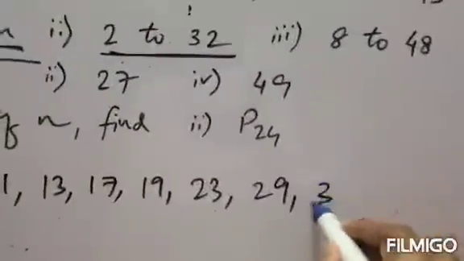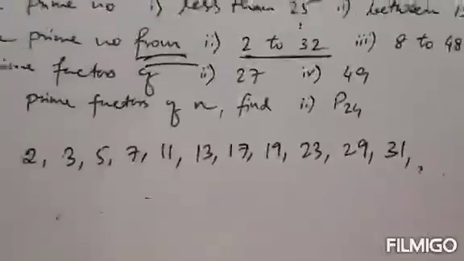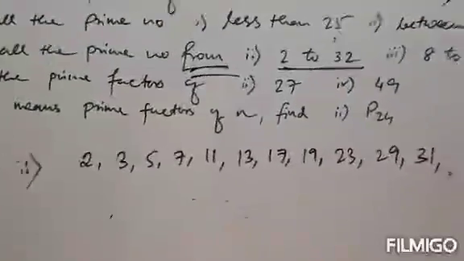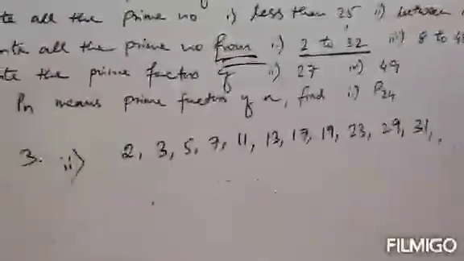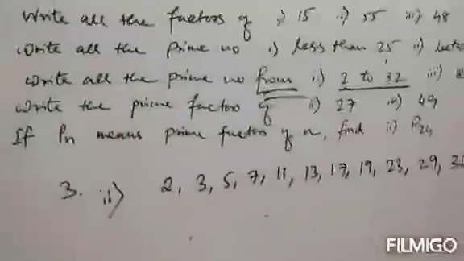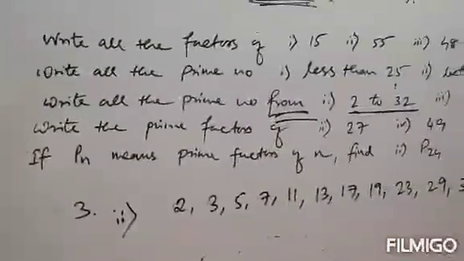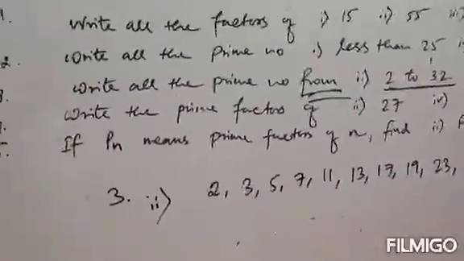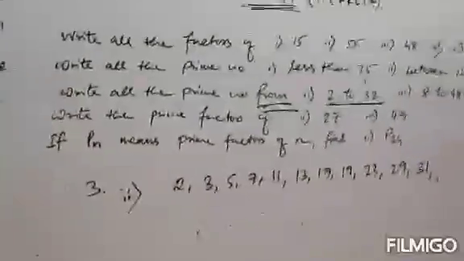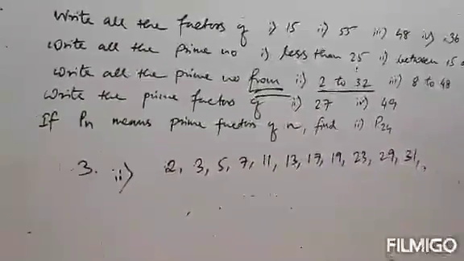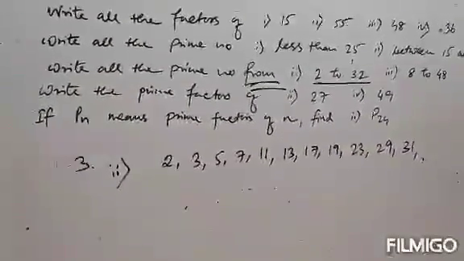31 is a prime number, and the next number is 32. 32 is a composite number, so we cannot write 32, but if it were prime then we could write 32, because we have to write all the numbers from 2 to 32. That means we can include 2 and we can include 32 also if these two numbers are prime. Clear? So the prime numbers from 2 to 32 are 2, 3, 5, 7, 11, 13, 17, 19, 23, 29 and 31.